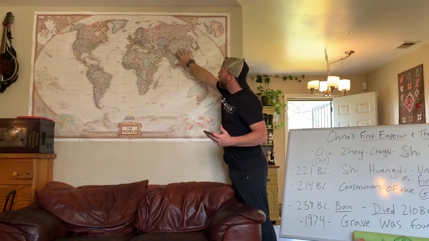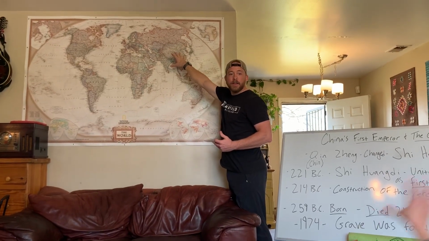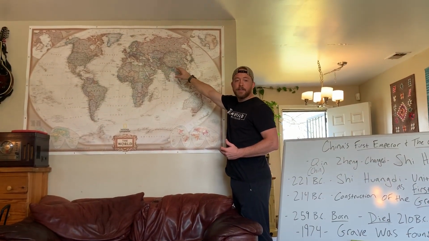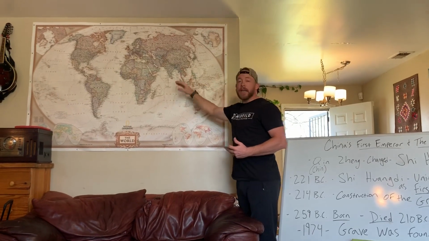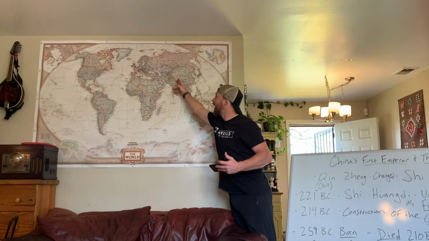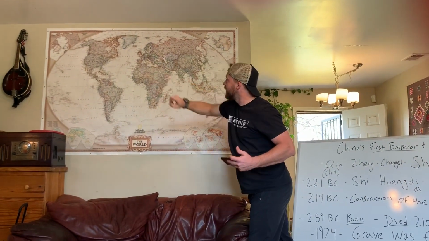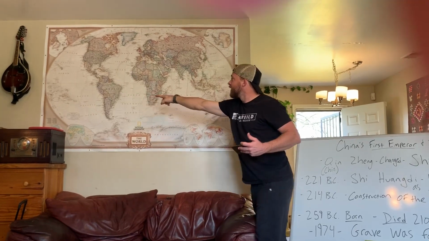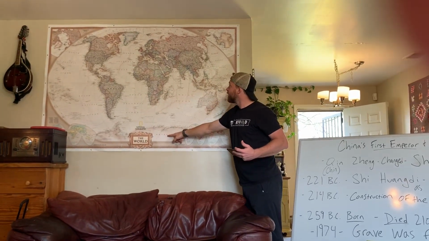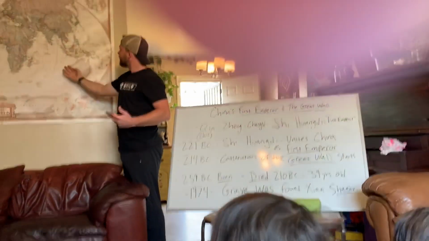All right, so what continent is China on? Yes, Grace. Asia. Asia, because we got a one, 2, 3. Asia, Africa, North and South America, Antarctica, Europe, finally Australia.